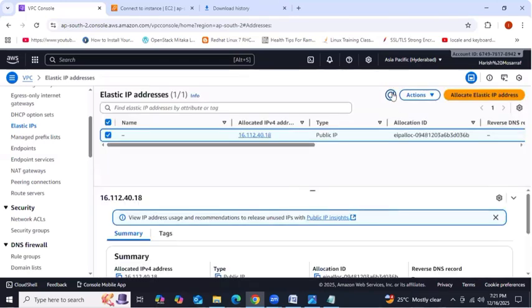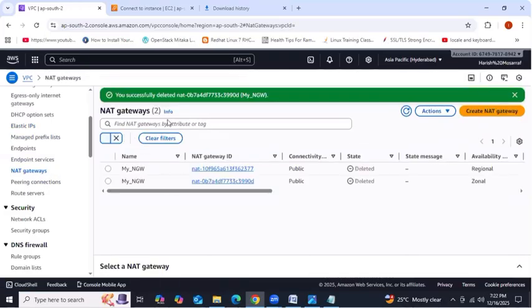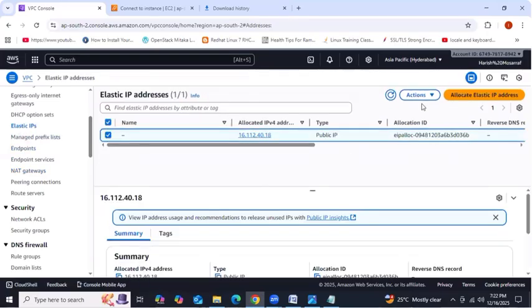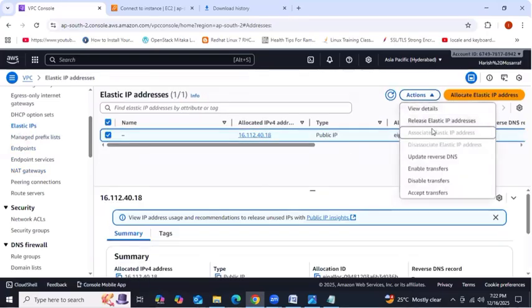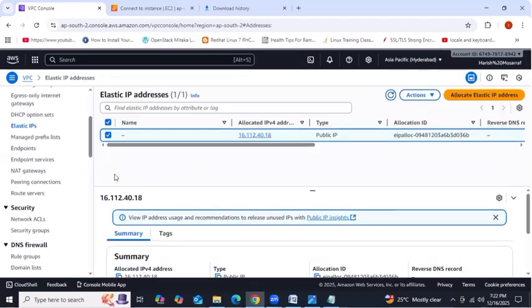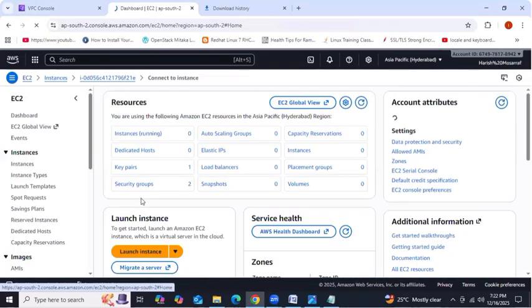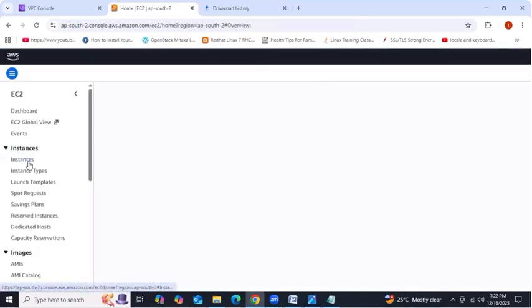We need to wait a few minutes, then we can. Okay, in between, we'll do one thing. We are going to delete the instances. We can release, don't worry, I will show you. It will take time.